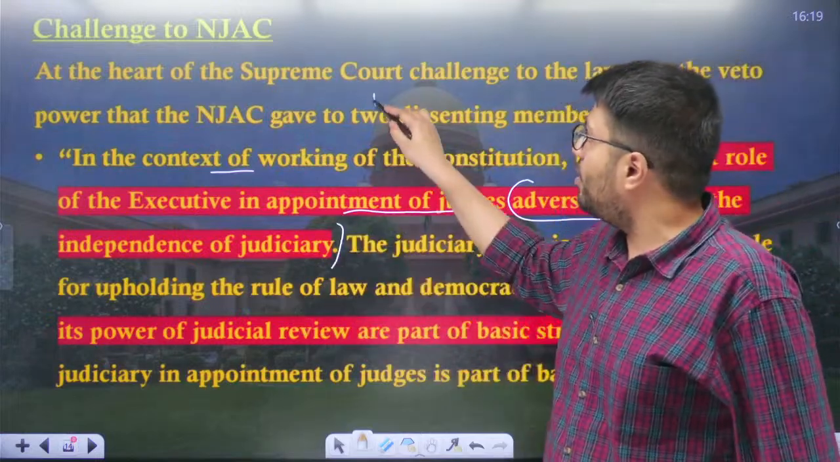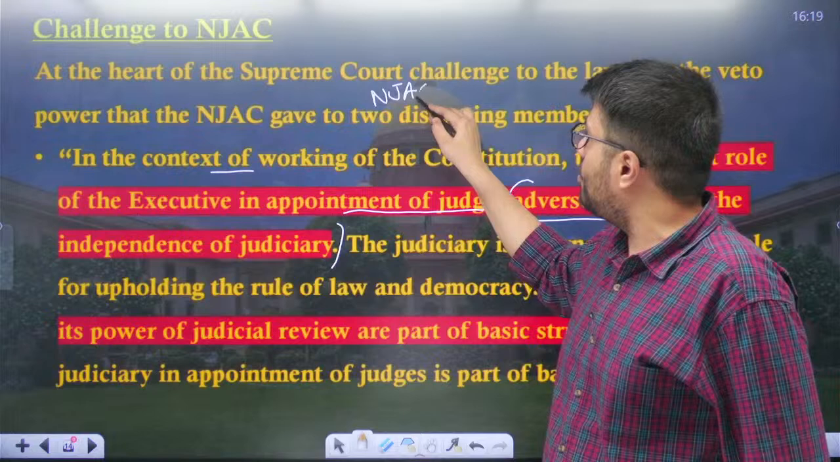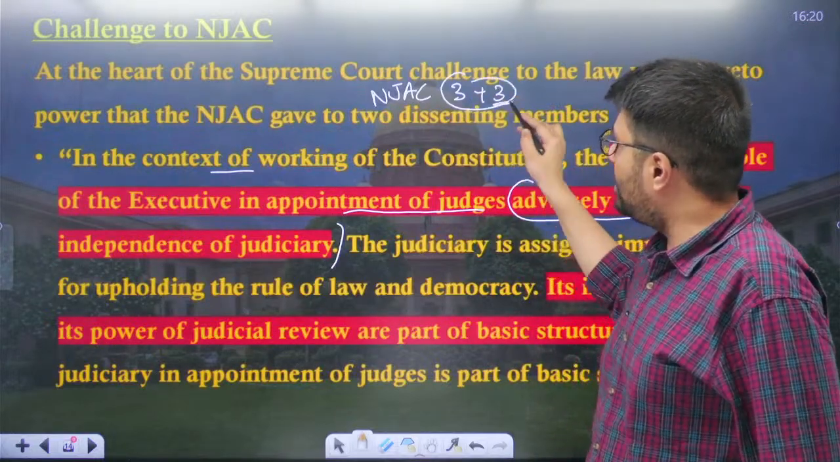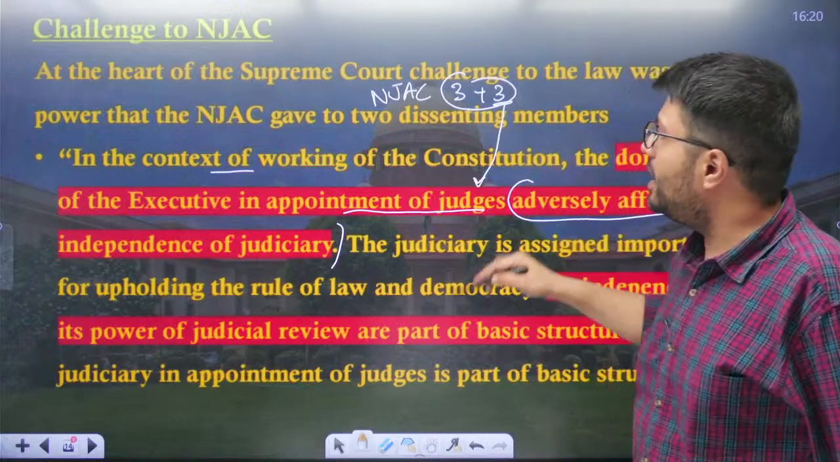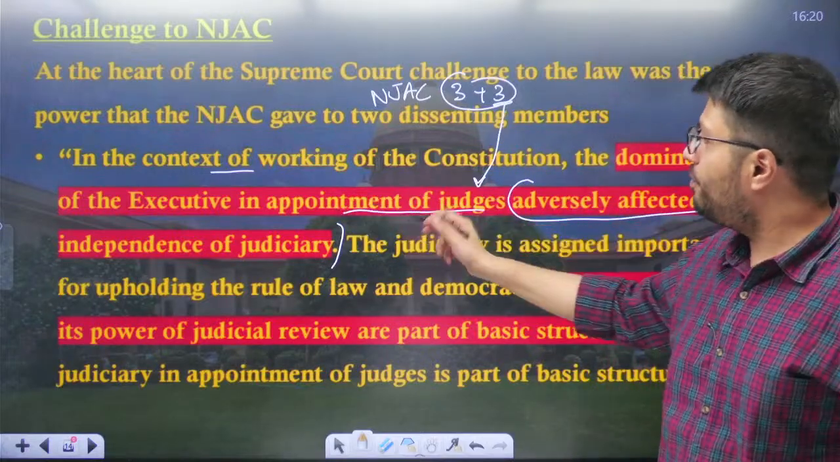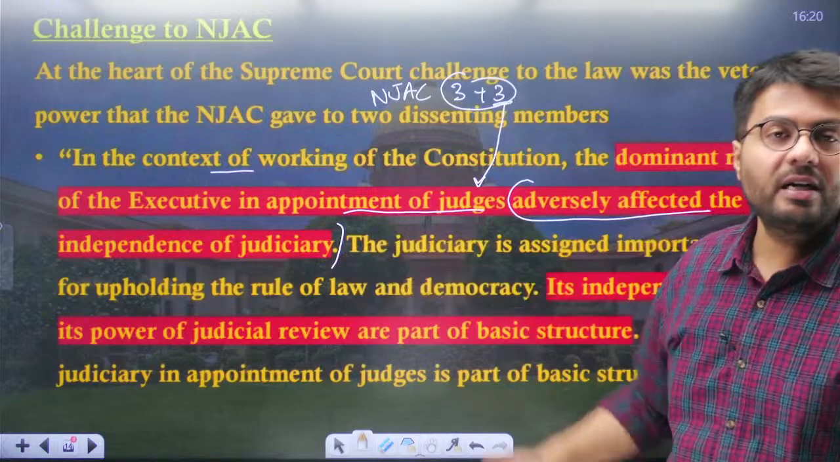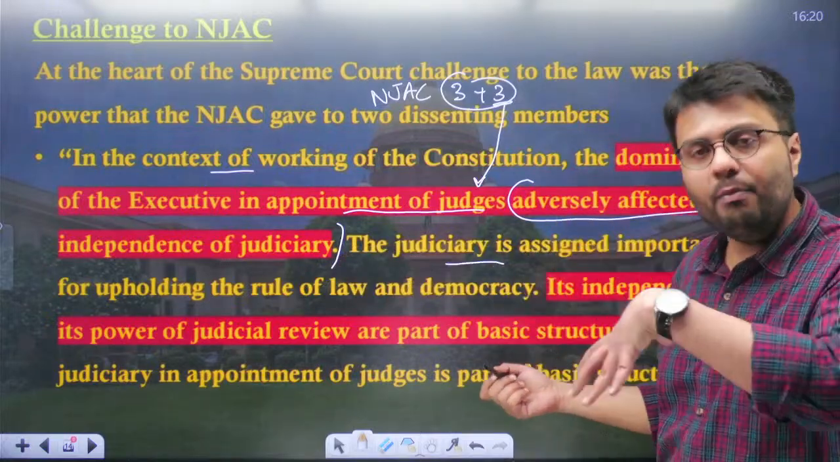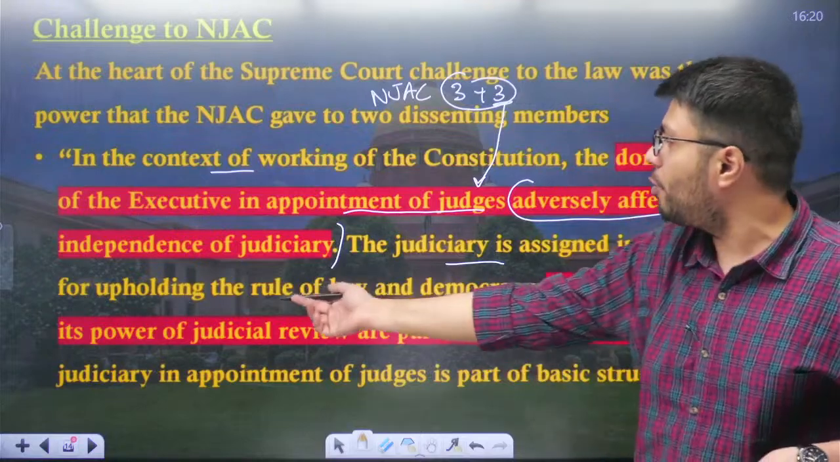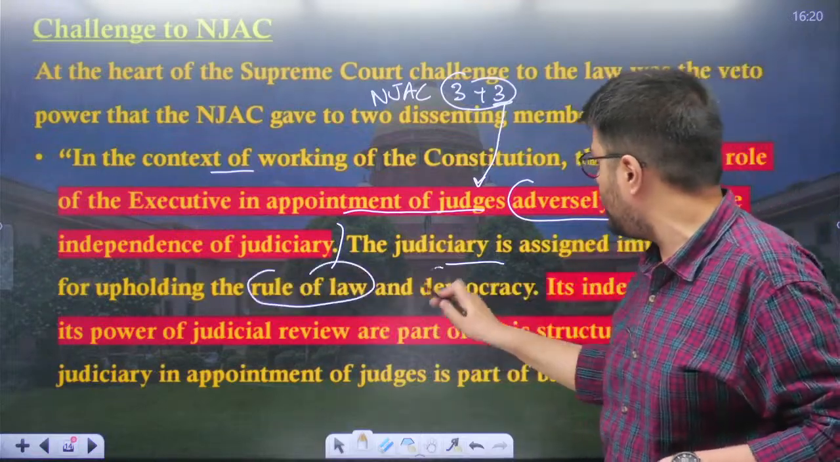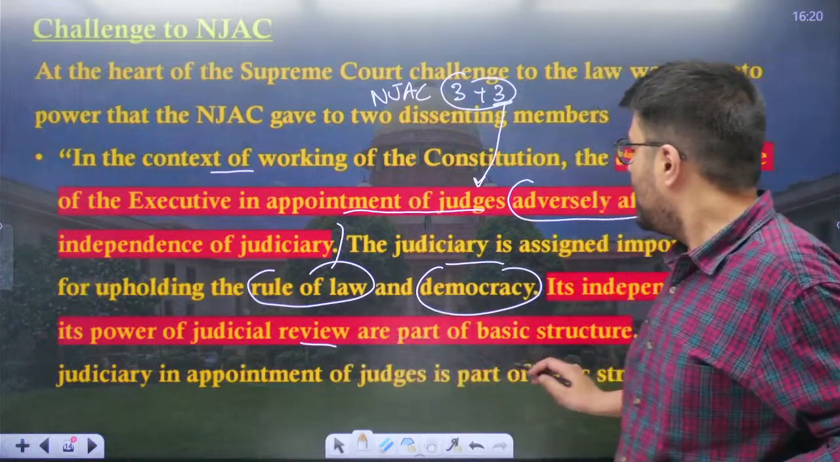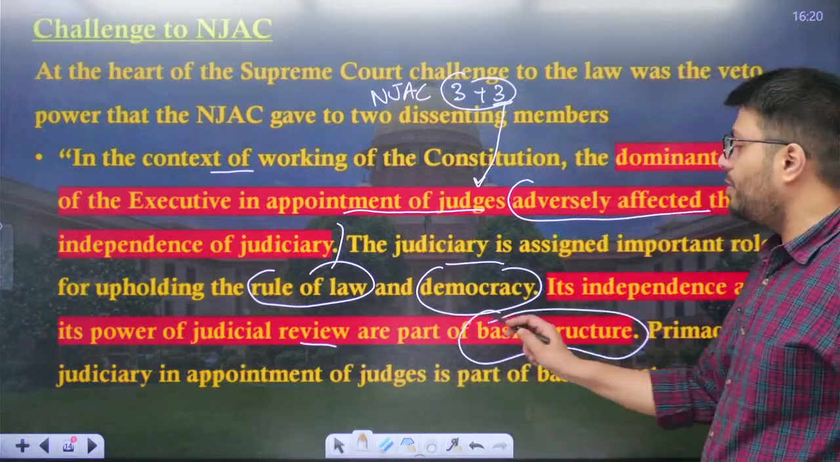It was commenting on NJAC because NJAC included 3 judicial members plus 3 non-judicial members. So it said that this was actually a dominant role of the executive which adversely affected the independence of the judiciary, and the judiciary is assigned, in a democratic country like India, an important role of upholding the rule of law and democracy, and its independence and power of judicial review is a part of the basic structure of the constitution.